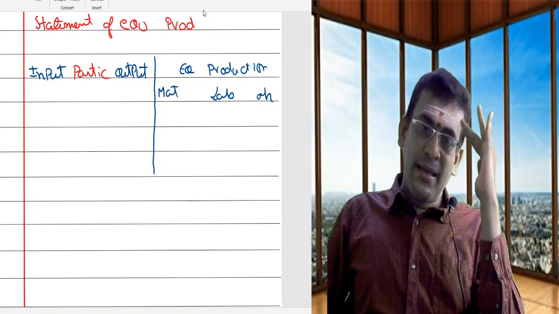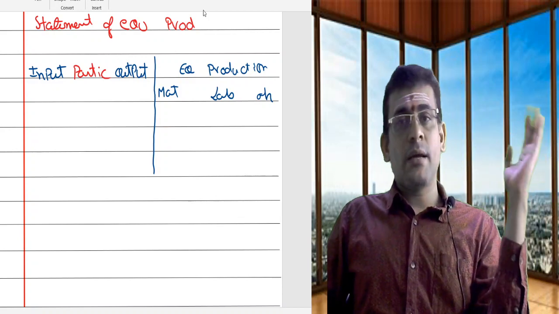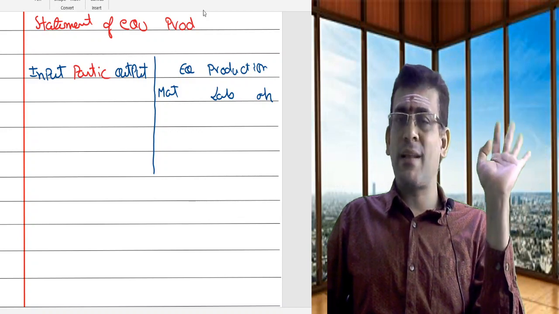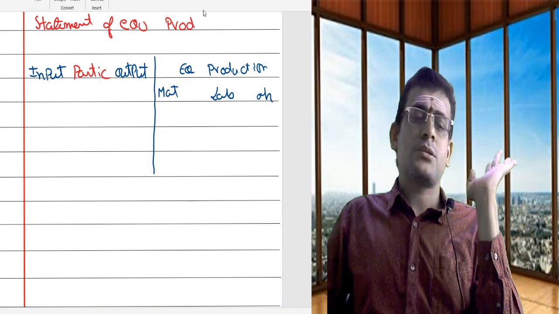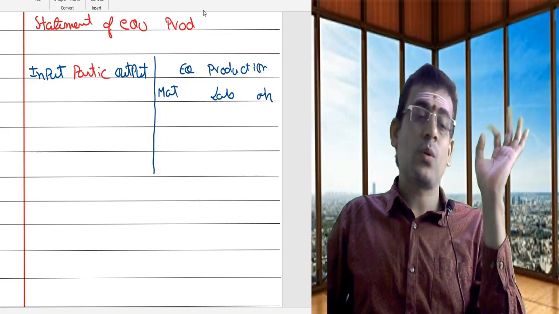So my incomplete portion may be either in terms of material, labor, or overheads. So these are the three things which I need to add.